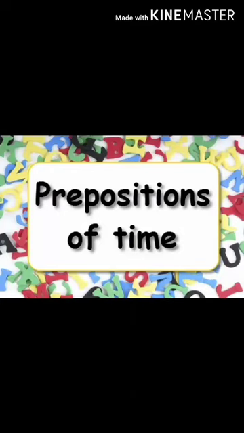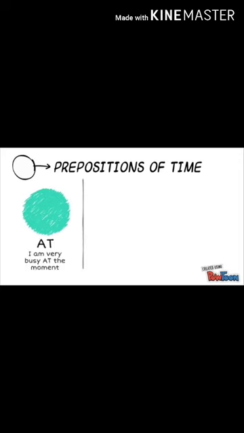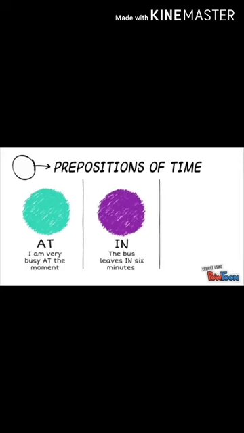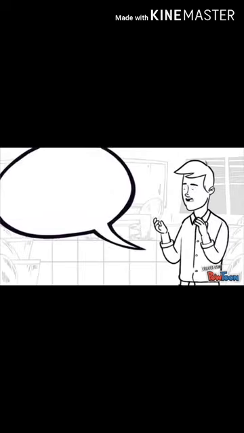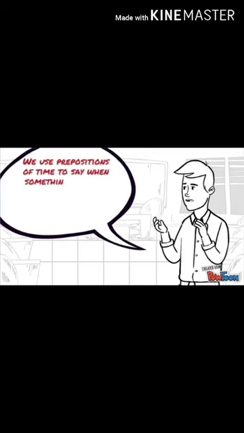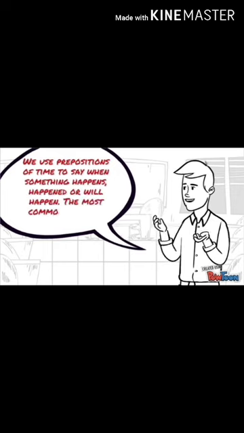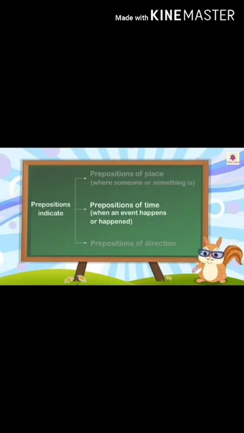Now let us see the preposition of time. In preposition of time, most commonly we use three prepositions, that is at, in and on. Let us see the meaning of preposition of time. We use prepositions of time to say when something happens, happened or will happen. The most common ones are at, in and on. The preposition that tells when an event has happened or is happening is called a preposition of time.